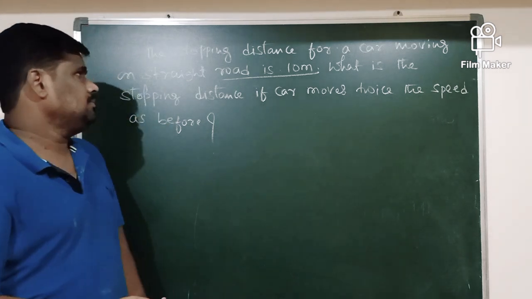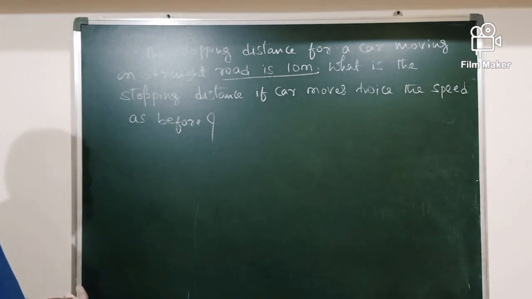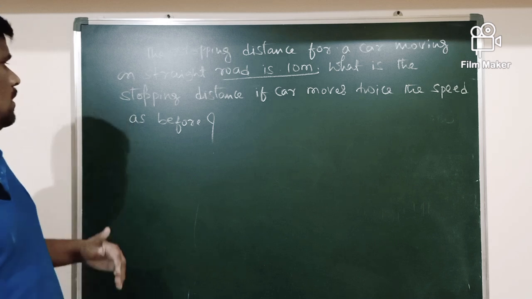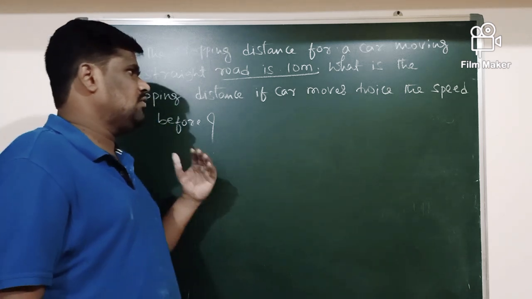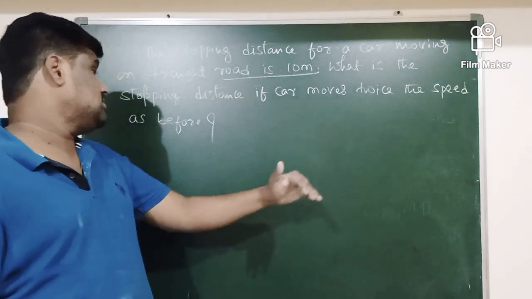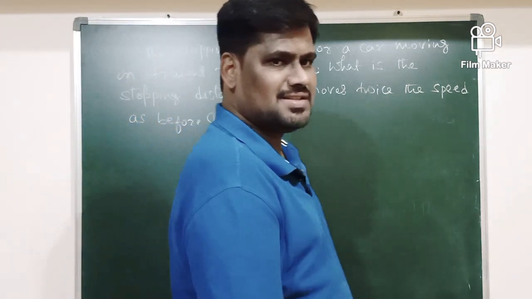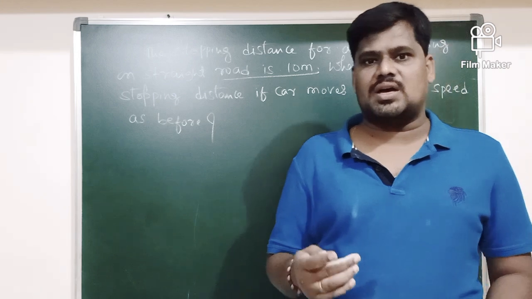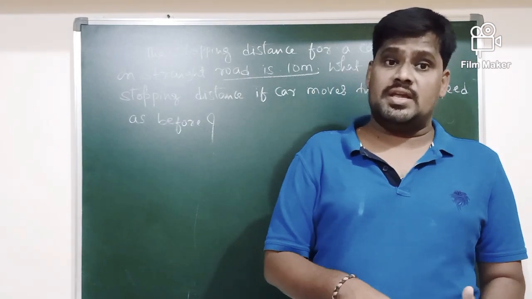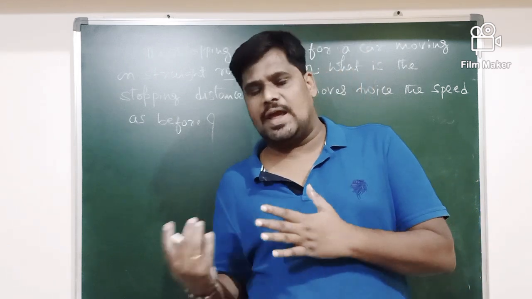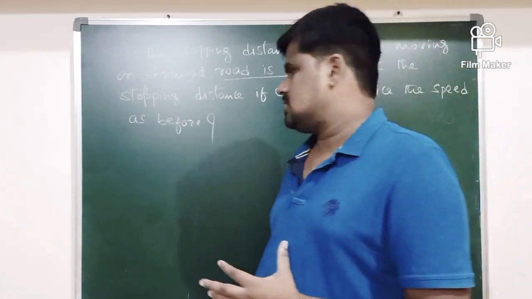In this problem, the stopping distance for a car moving on a straight road is 10 meter. What is the stopping distance if a car moves at twice the speed as before? Means we are increasing the speed of the car 2 times the initial value, and we are calculating the new value of the stopping distance.